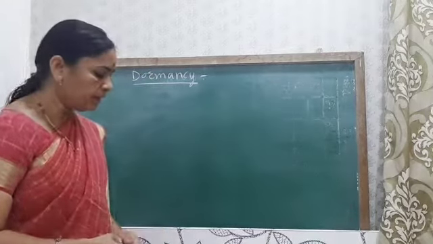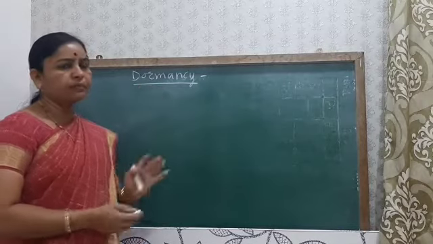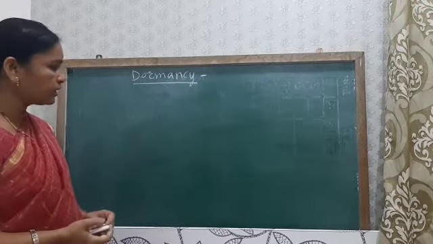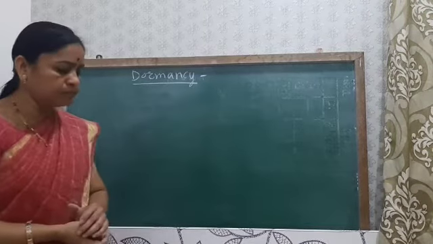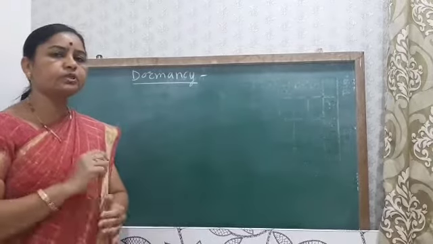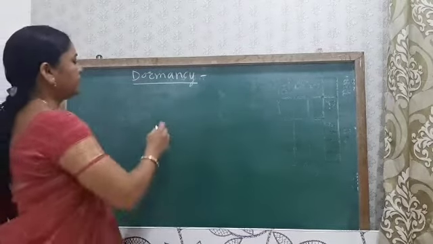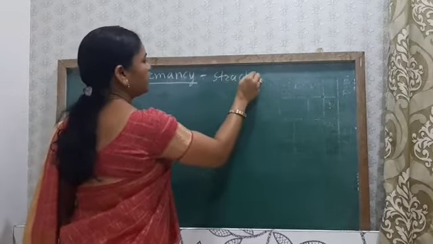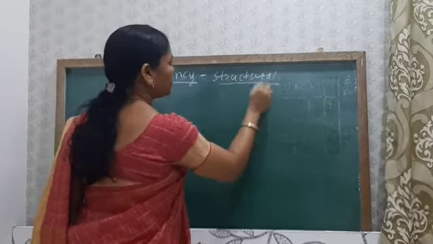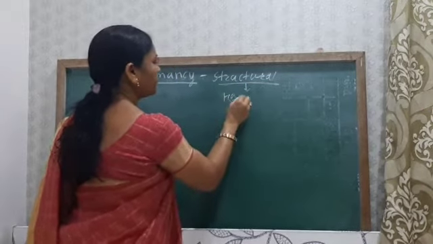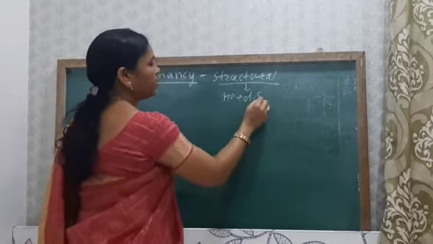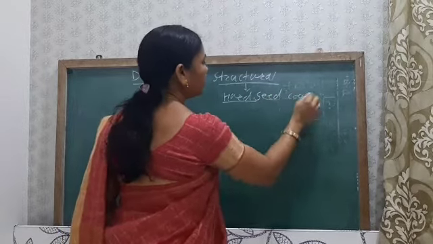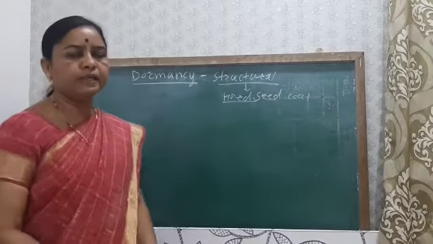Dormancy is mainly in the form of structural and physiological adaptive mechanisms. What is the structural adaptive mechanism? Structural means the presence of a hard seed coat, due to which the seeds remain dormant. Physiological means there are growth inhibitors present inside the embryo in the seeds.